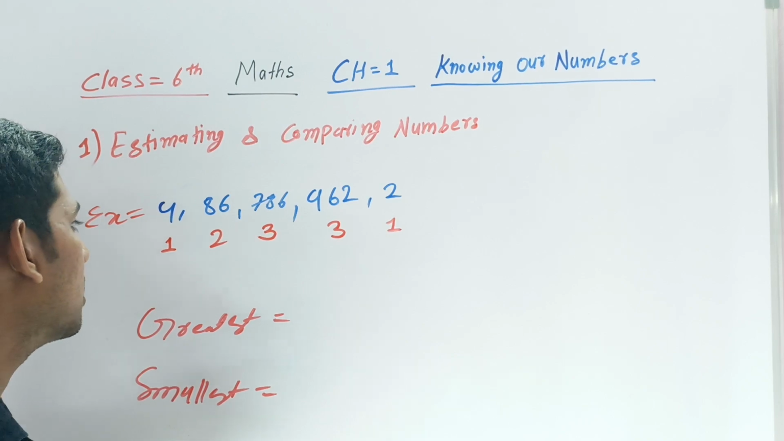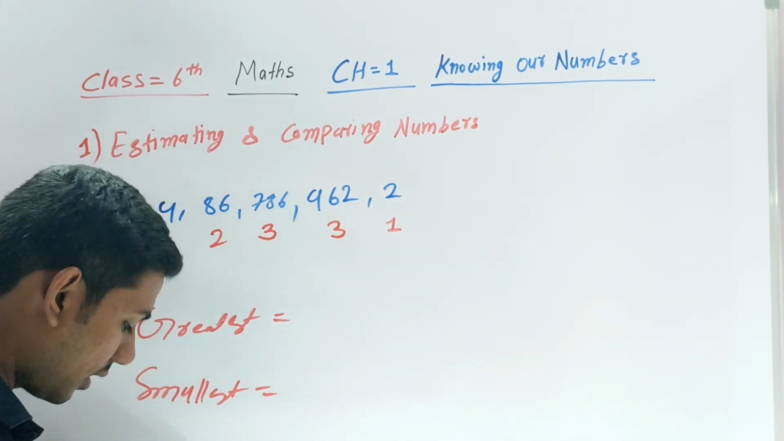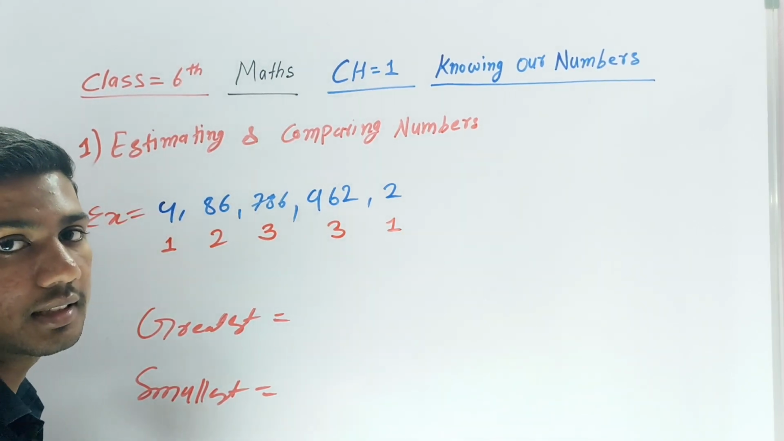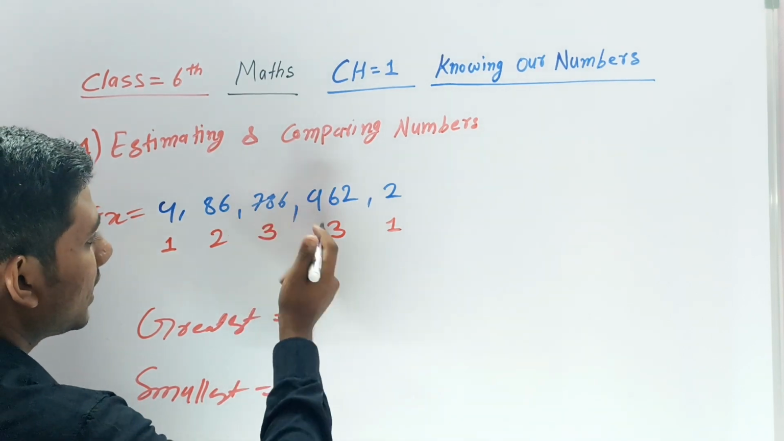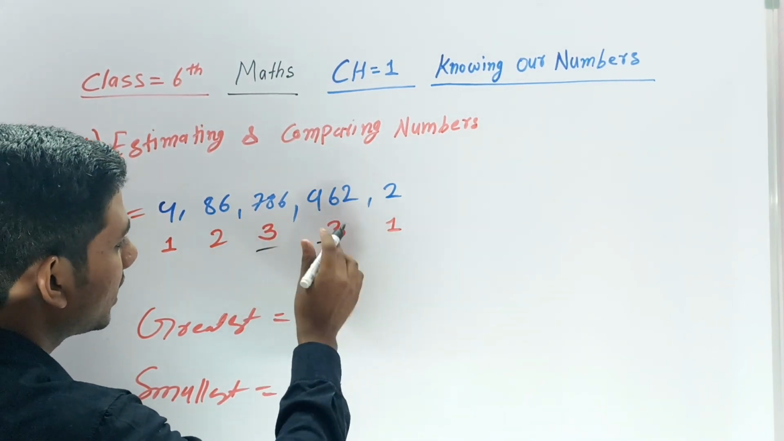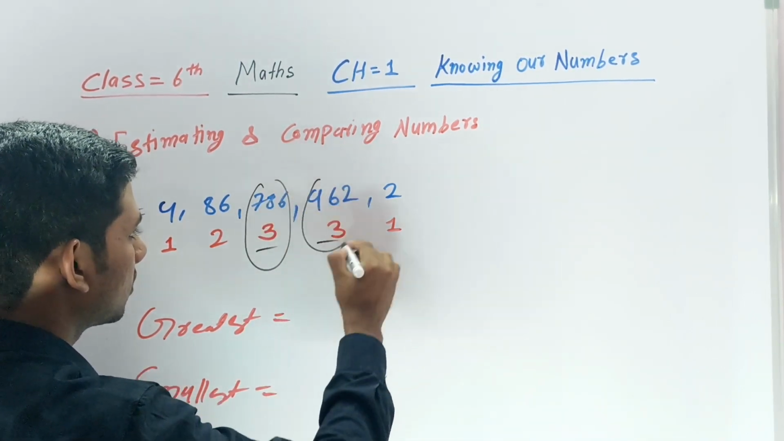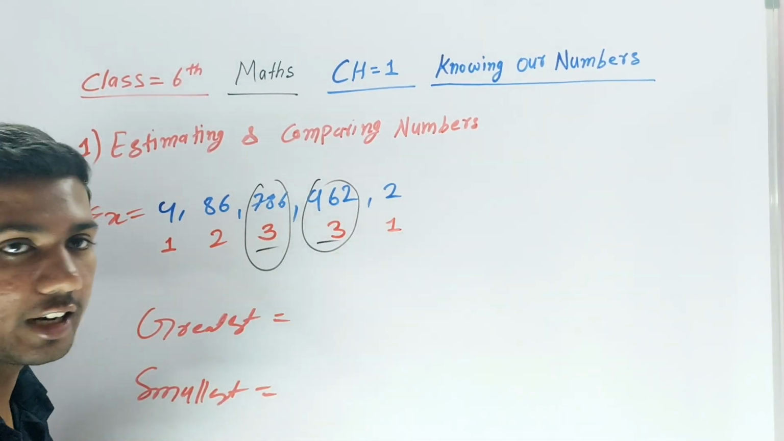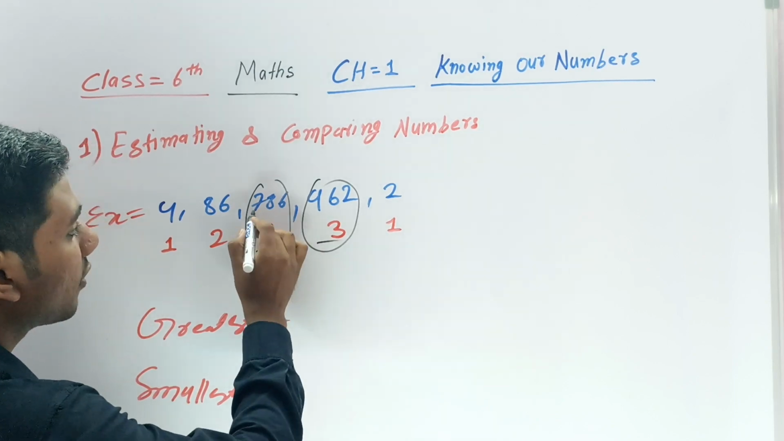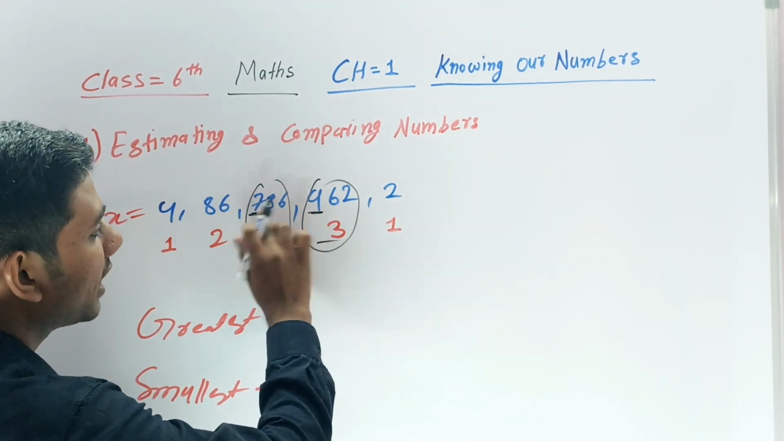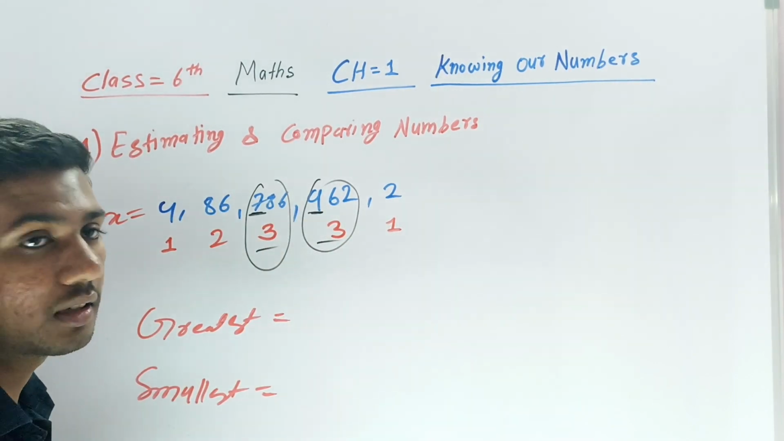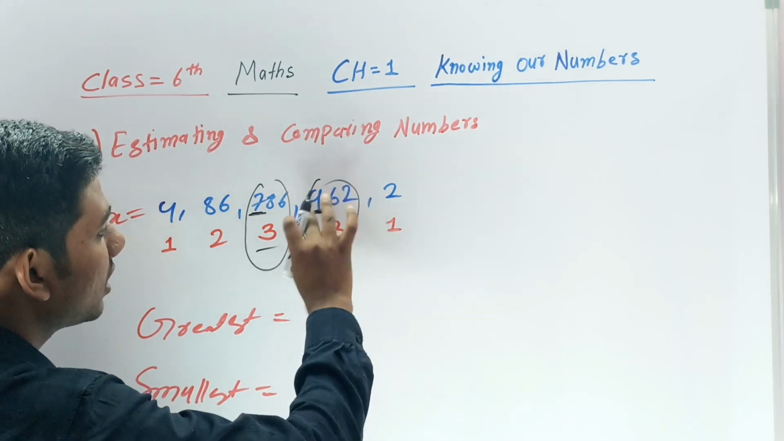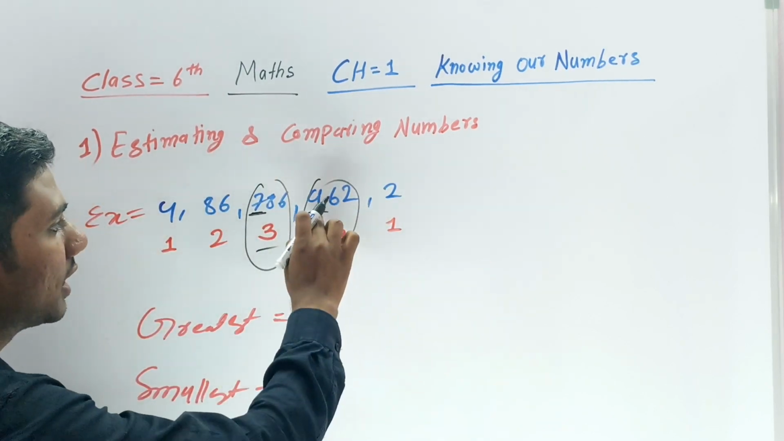If you see here, which is greater? Can you say 786 or 970? Both are 3 digits. Both are 3 digits only, right? Among the 3-digit numbers, look at the first place. Which is greater in the first place? This 9 is greater. It means in the whole set, the greatest number is 962.